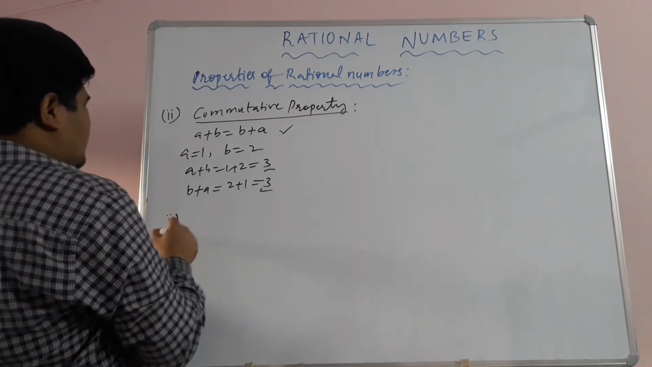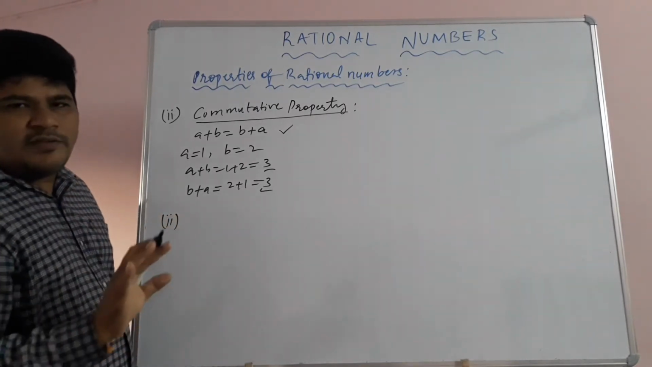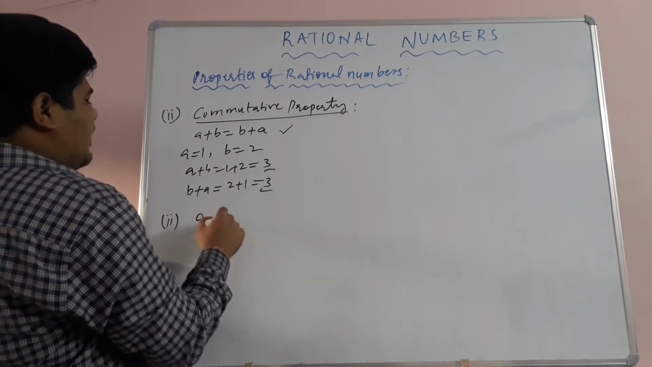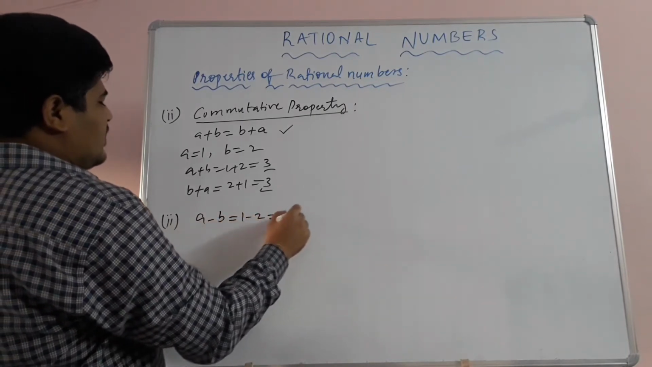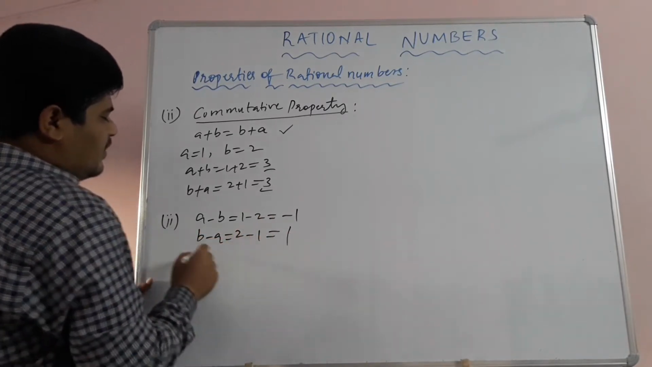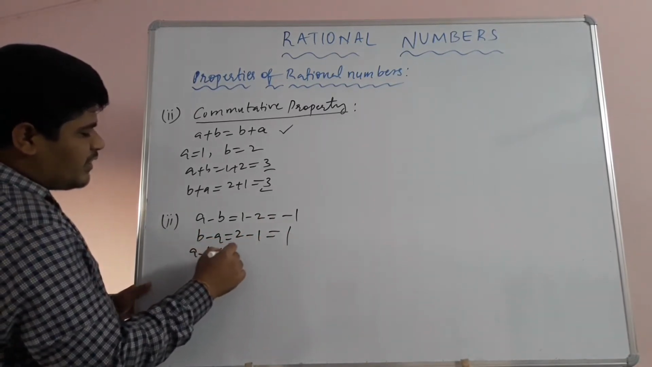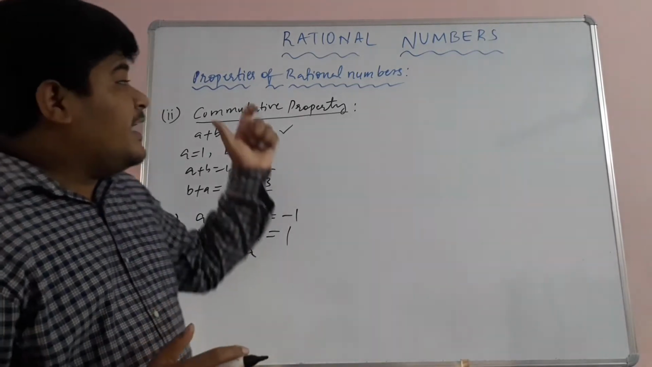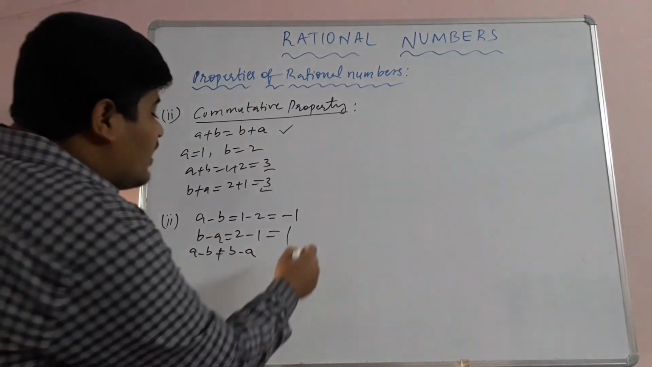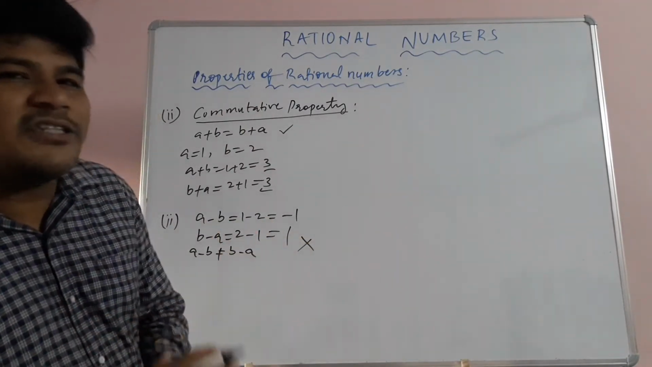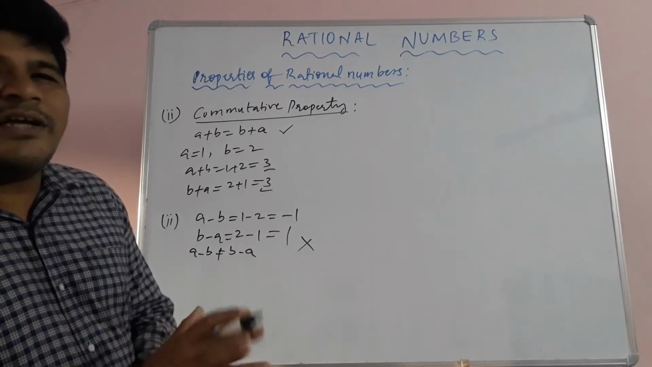So the second thing is subtraction. Under subtraction, children, a is equal to 1, b is equal to 2. a minus b is equal to what? 1 minus 2, that is negative 1. b minus a is equal to what? 2 minus 1, that is 1. So here a minus b is not equal to b minus a. Both are not equal. So we can tell that rational numbers do not satisfy commutative property under subtraction. So subtraction is failing.